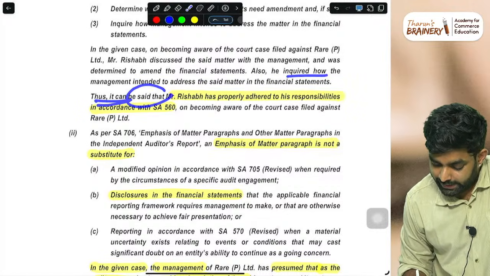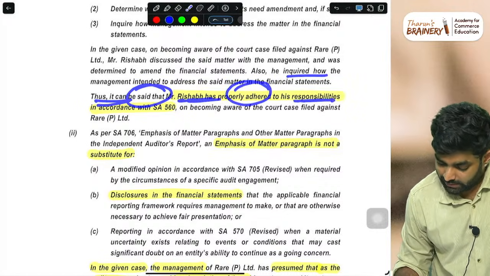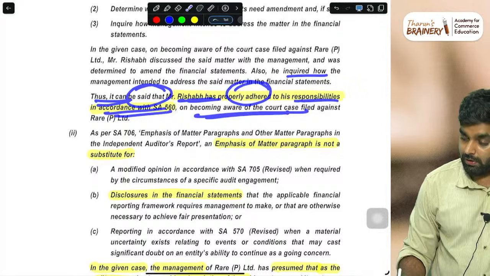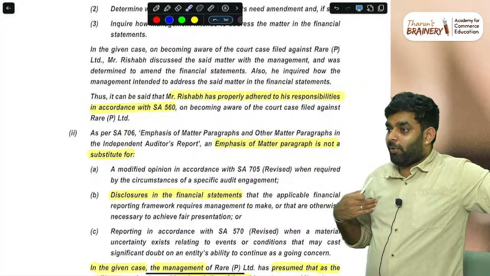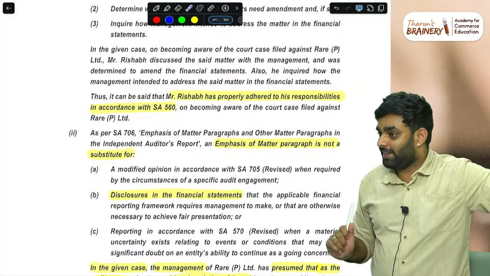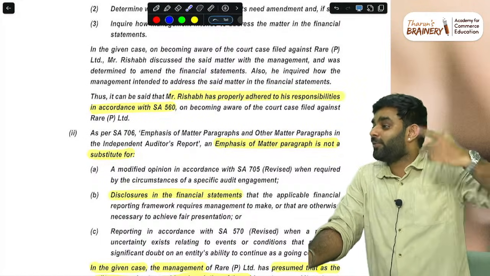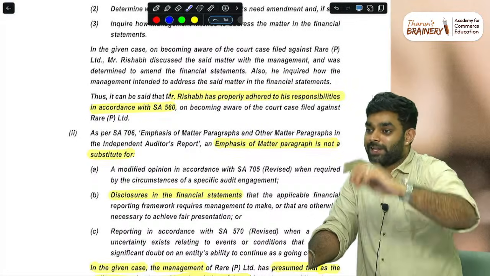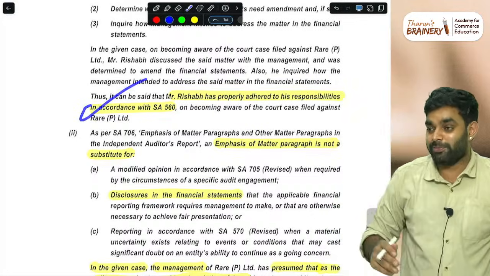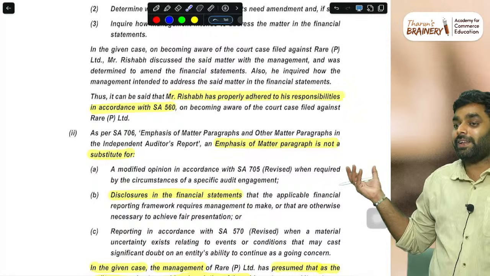Then it can be said that Rishabh has properly adhered to his responsibilities in SA 560 on becoming aware. But logically, the common thing we think of is a problem. If management is not doing the disclosure properly, how can we say it is the auditor's duty? They should have checked whether management has done it properly. But I see the answer has not mentioned that. So there is ambiguity in the question.